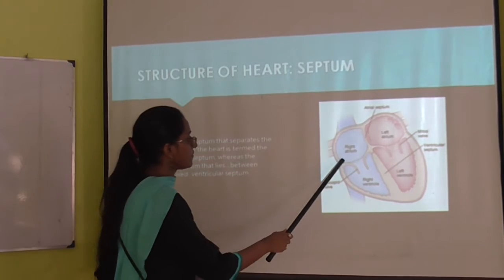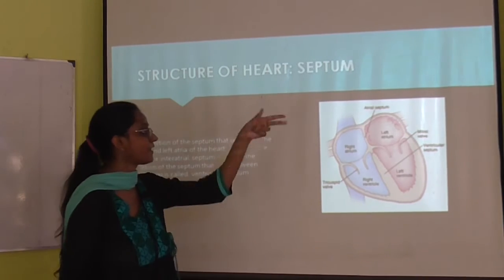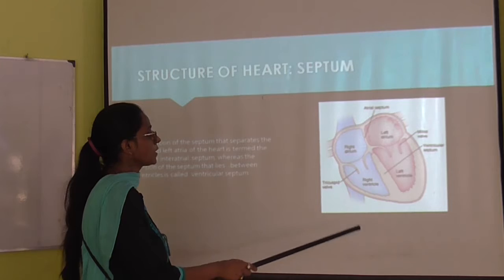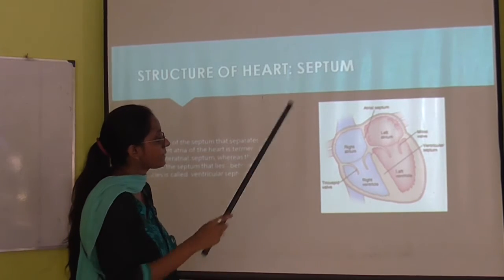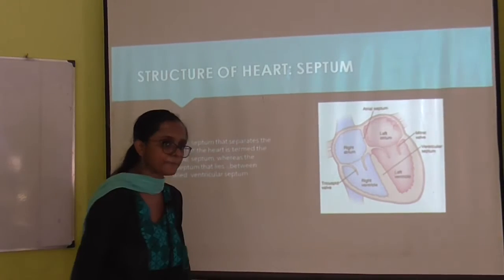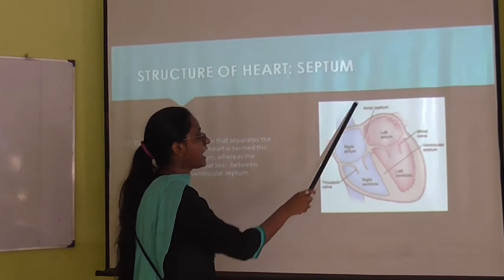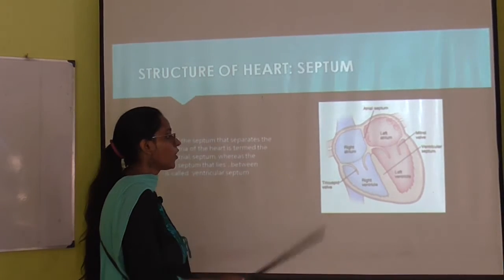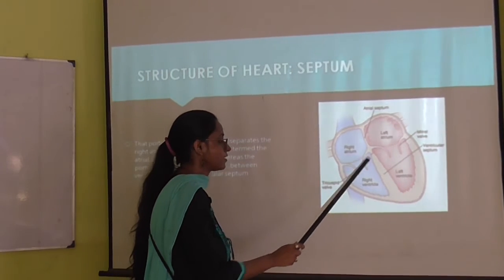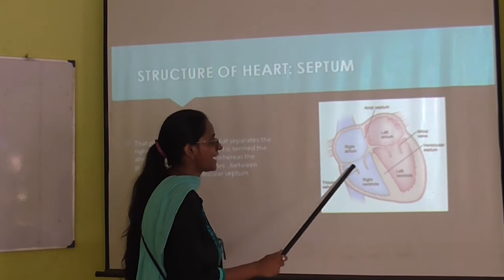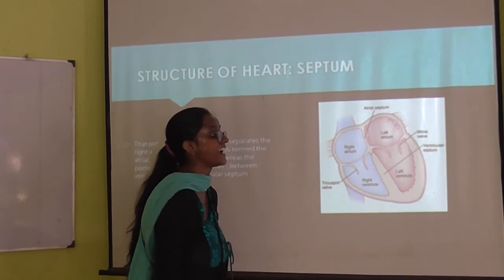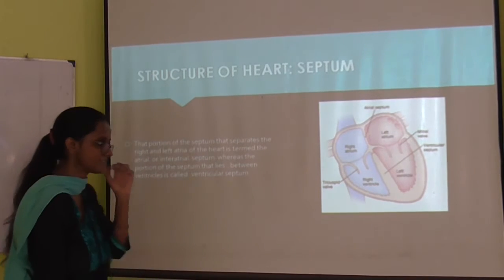Now the chambers of the heart are divided by a wall known as the septum. The wall which divides the two auricles is called the atrial septum. The wall which divides the two ventricles is called the ventricular septum.